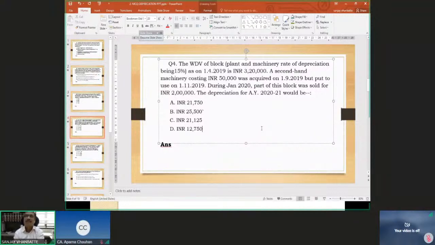Opening WDV 3,20,000. A new second-hand machine was acquired for 50,000 rupees, but put to use for less than 180 days, guys. And there is a sale of 2 lakh rupees in January 2020, just about 2 months before the year end. So what is the amount of depreciation that would be available in this case?